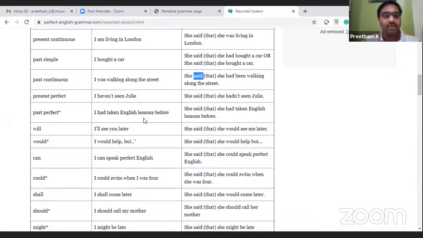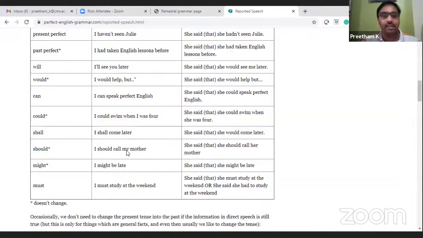Present perfect, I haven't seen Julie. She said that she hadn't seen Julie. Past perfect, I had taken English lessons before. She said that she had taken English lessons before. Will, what about, see, till here we discussed about present and past. Then what about the future? Words that are denoting future. I will see you later. She said that she would see me later.